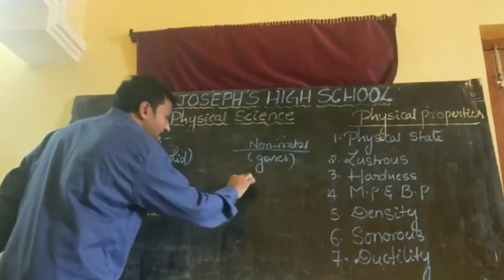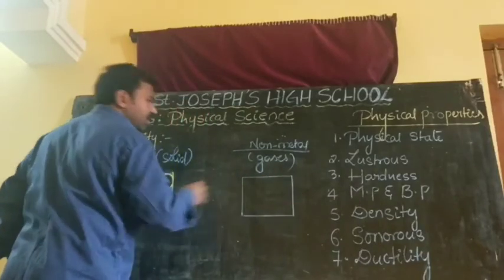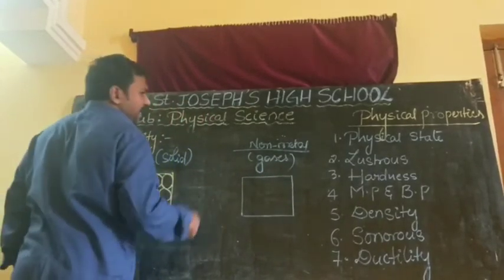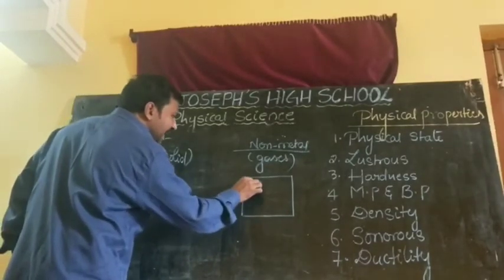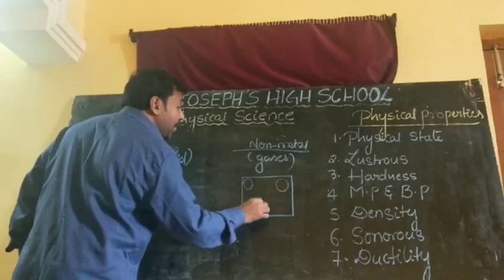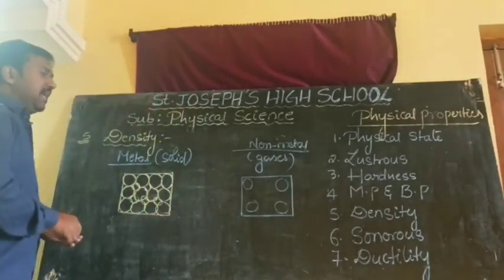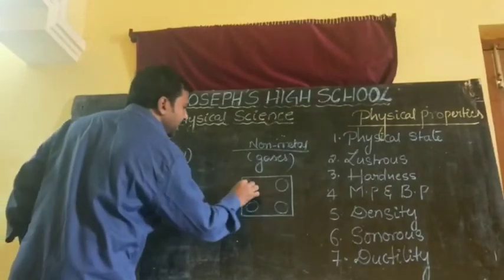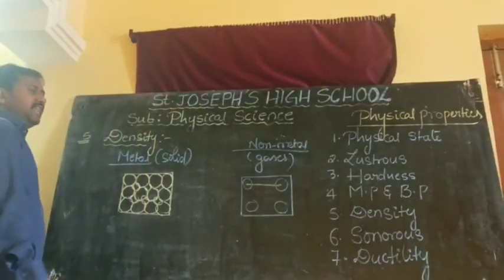If you observe a non-metallic substance, bromine or oxygen or nitrogen, particles are widely separated. That means between particle to particle, so much distance is there.